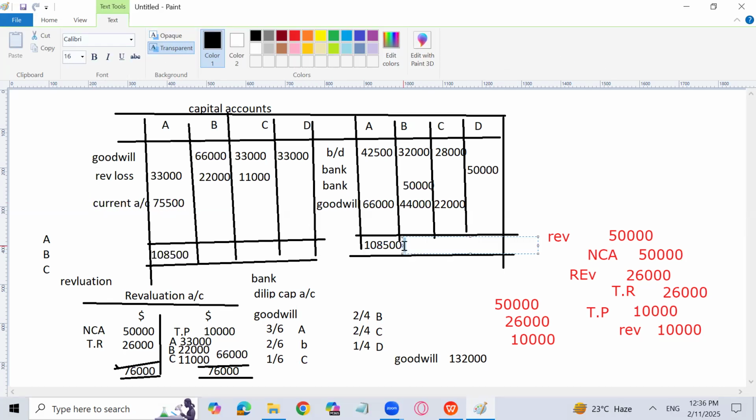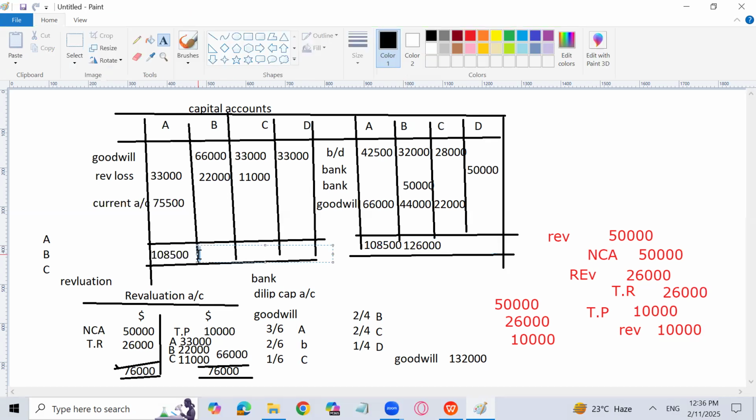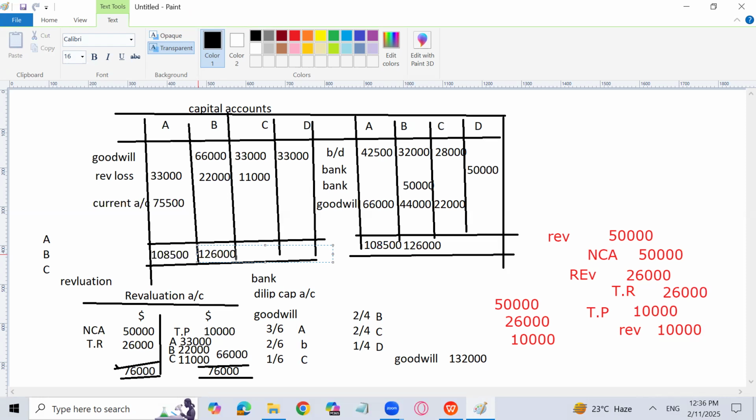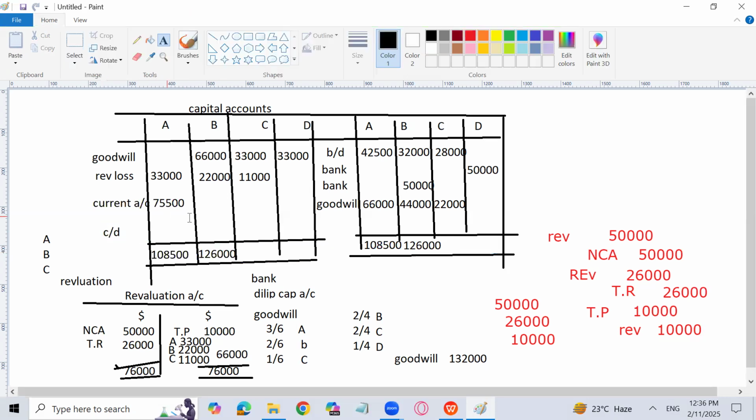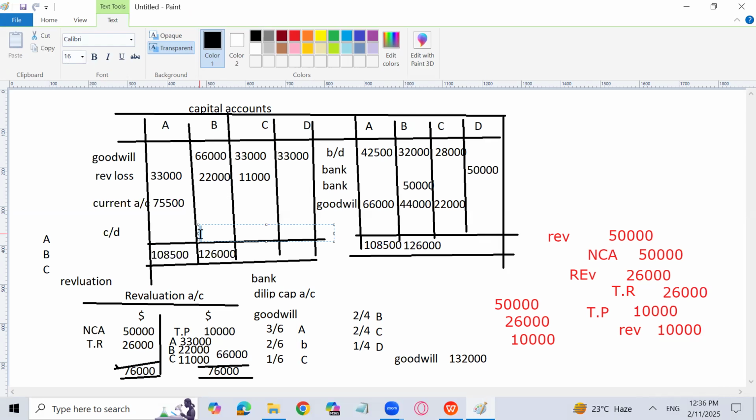Now let's talk about Brain. 32,000 plus 50,000 plus 44,000, 126,000. Here I will write also Brain 126,000, and I will write here carry down, because the partnership is going on. B, C, and D will continue the partnership. 126,000 minus 66,000 minus 22,000, sorry, 38,000.